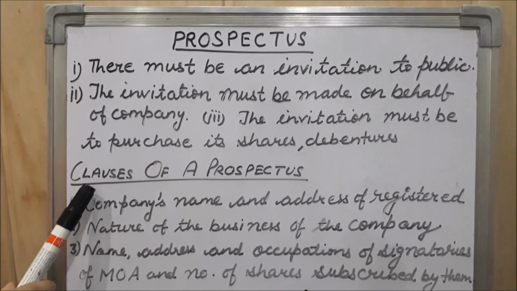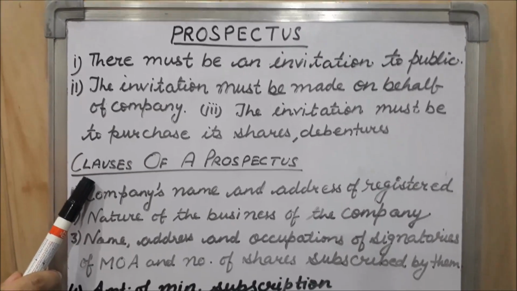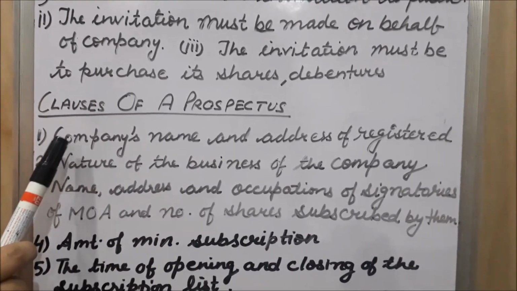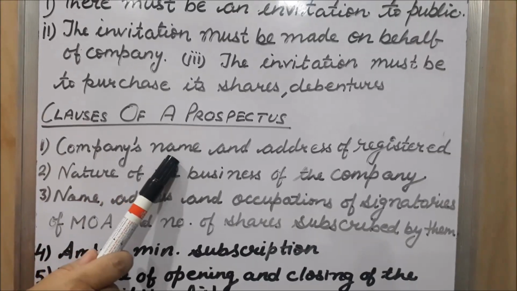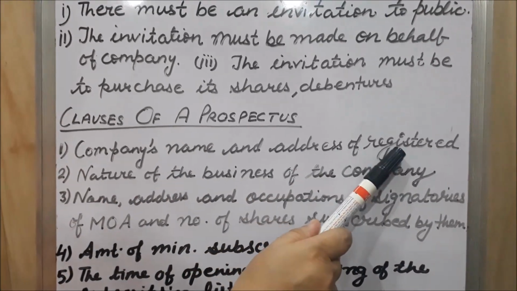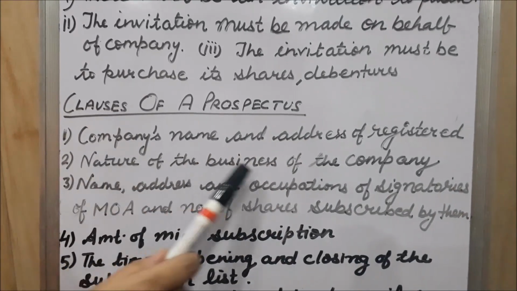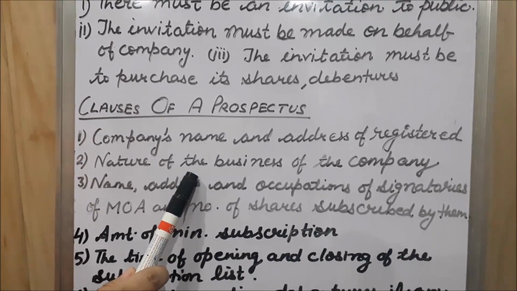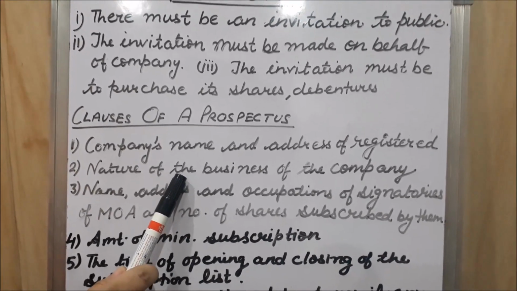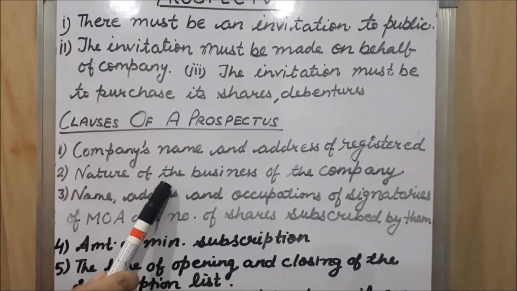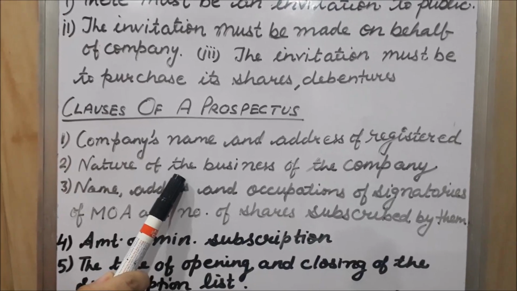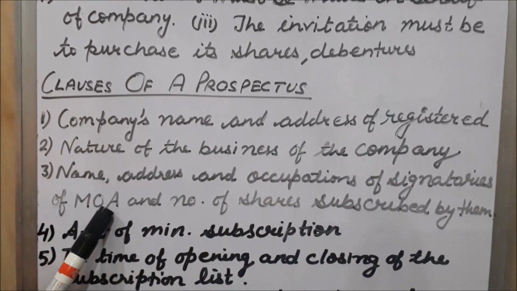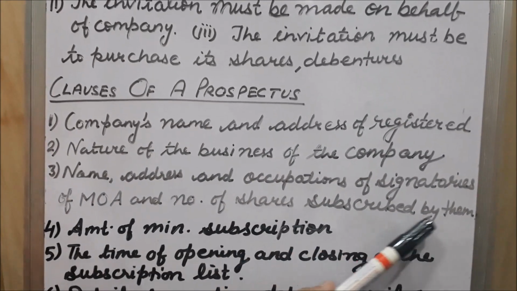After that, I will discuss with you what are the clauses or contents of a prospectus. So see, the first clause of a prospectus is it specifies the company's name and address of registered office. Second, the nature of the business of the company. Prospectus specifies the nature of business of the company, whether the company is a trading company or a manufacturing company. That nature is specified under prospectus.